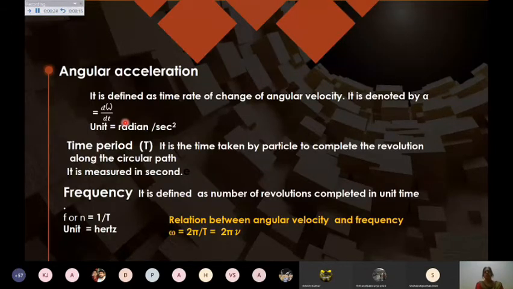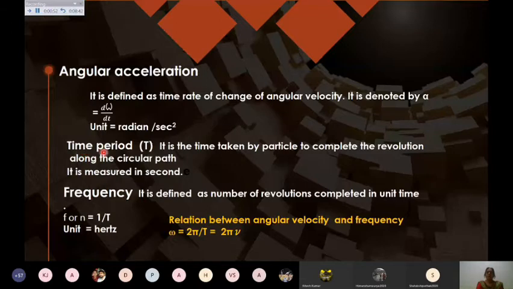The unit will be radian per second square, and the dimensional formula is M0 L0 T minus 2. You should be able to write the units as well as the dimensions, so that whenever they are used in some other question, you can apply these dimensional formulas.